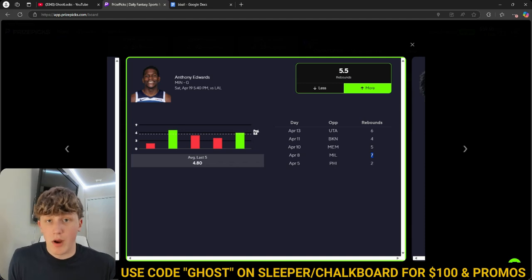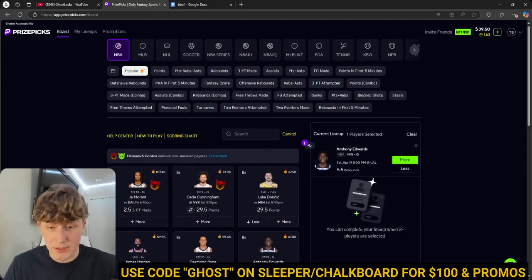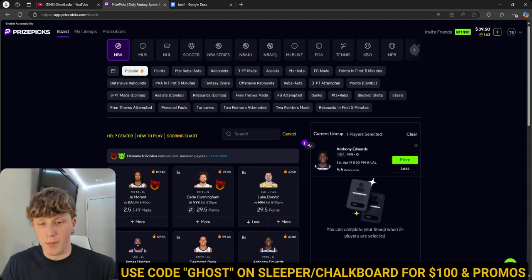So in the playoffs throughout his career, he normally kills this line. He averages pretty much about 8 rebounds in the playoffs. So he gets a ton of rebounds in the playoffs, a ton of rebounds against the Lakers, and just pretty much in any big game in general. So I like Anthony Edwards over 5.5 rebounds right there. I think that line's also really good. Hopefully they don't bump that to 6. But while it's at 5.5, I really like that line.